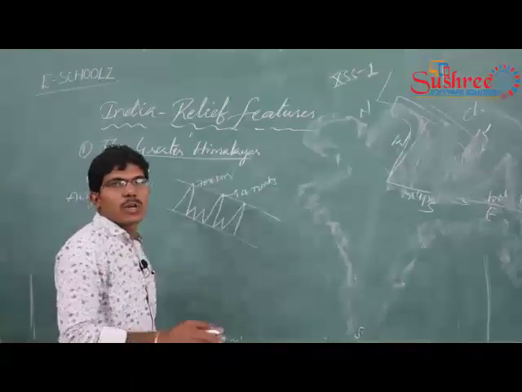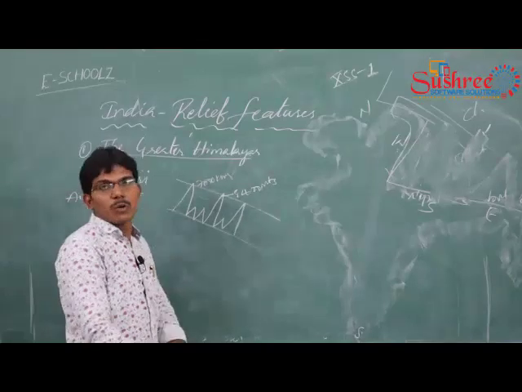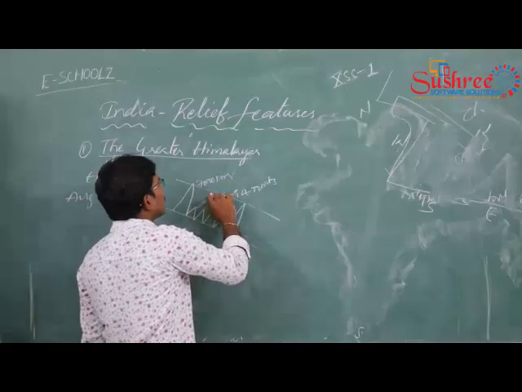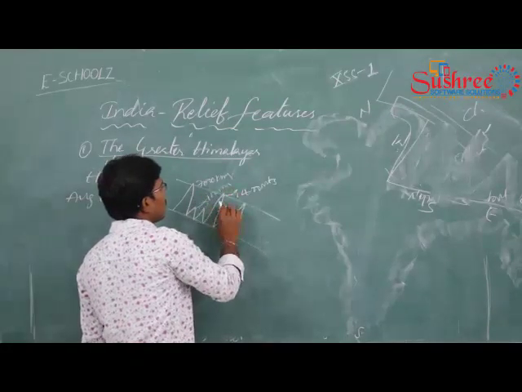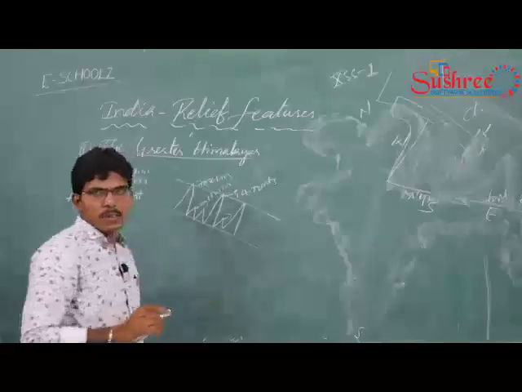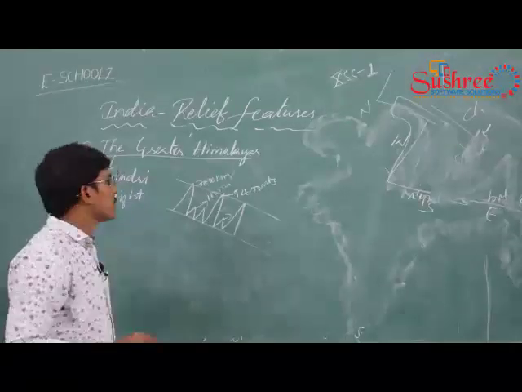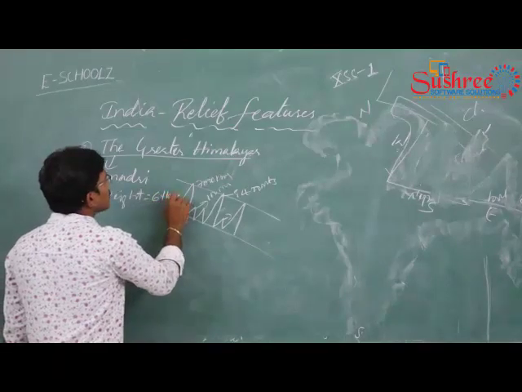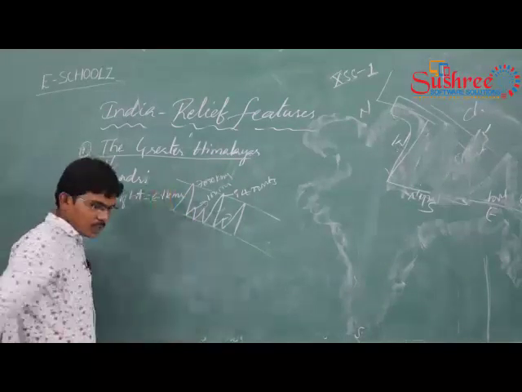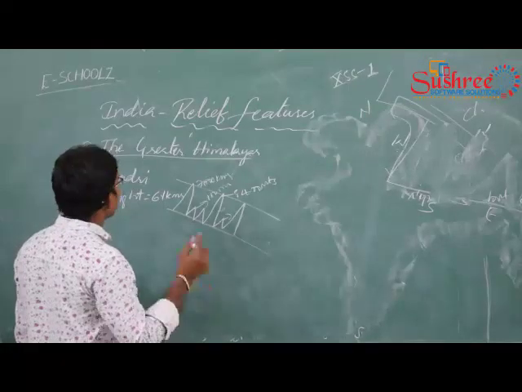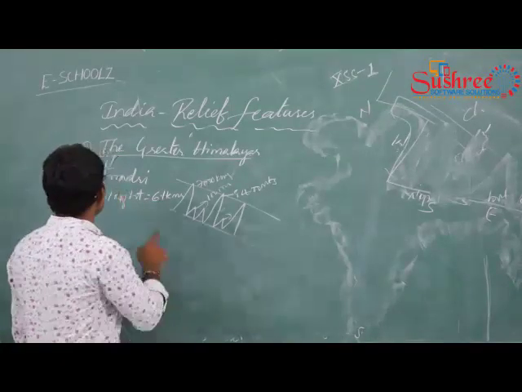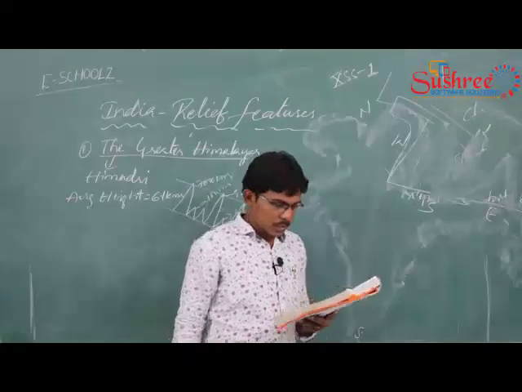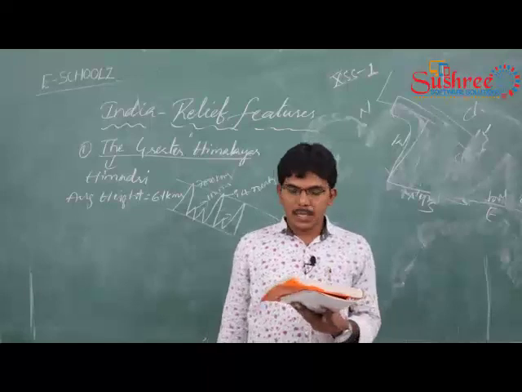8,400 meters equals 8.4 kilometers. At the same time, somewhere there are only about 1,000 meters, and somewhere 500 meters. So like that. The average height of the Greater Himalayas is 6.1 kilometers. Yes, 6.1 kilometers. At the same time, see here, so it is decided as Greater Himalayas.